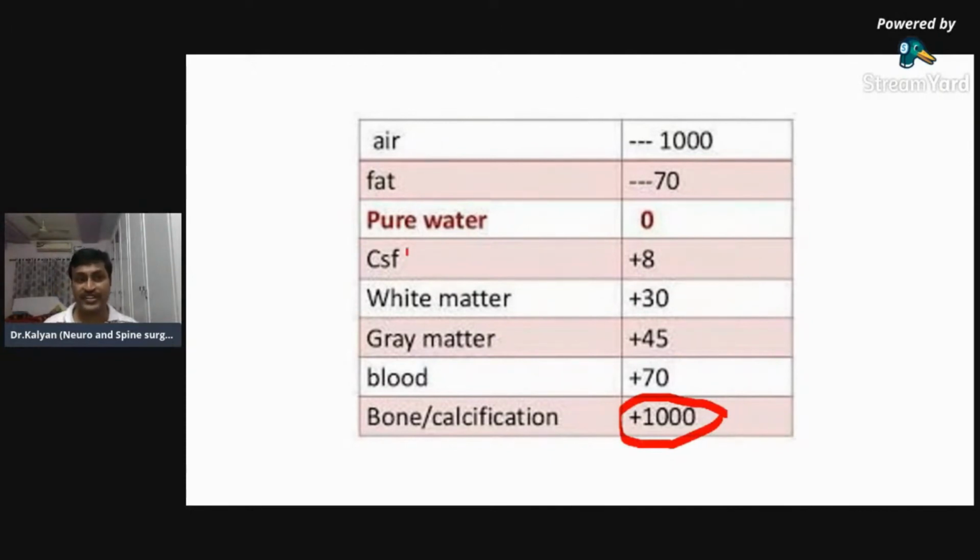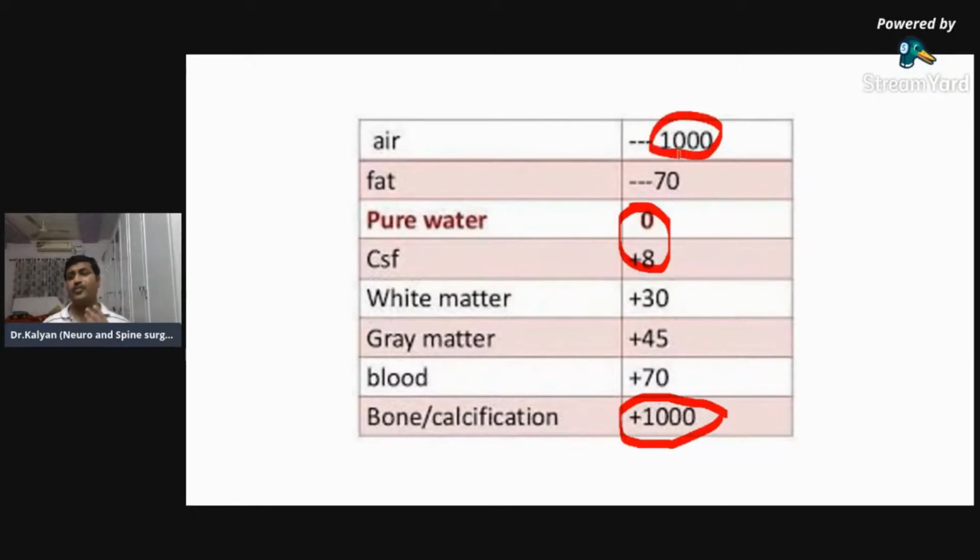Similarly, you will have to differentiate air from water. If it is around 0, it is either CSF or water, as near to 0 as possible. And if it is very low, near minus 1000, then it will be air.